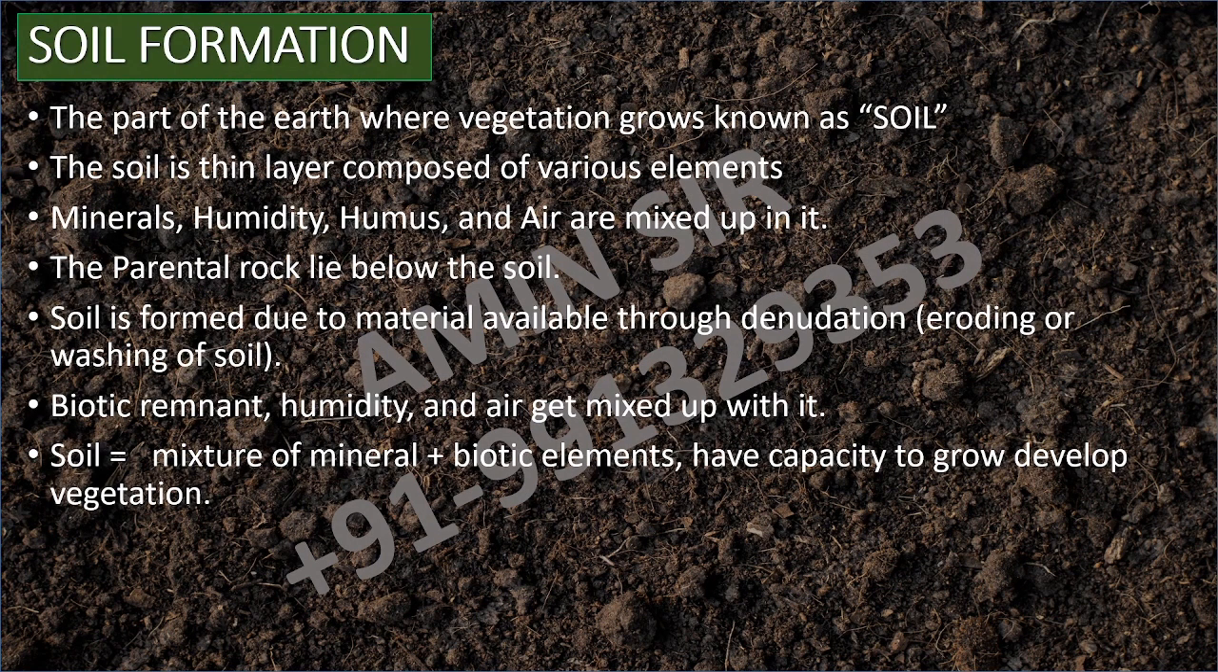We get the soil from degradation. Biotic remnants, humidity, and air get mixed up with it. In the land, there are biotic remnants, meaning animals, humidity, and air mixed in the soil. So what exactly is soil? Soil is a mixture of minerals plus biotic elements and has the capacity to grow and develop vegetation.